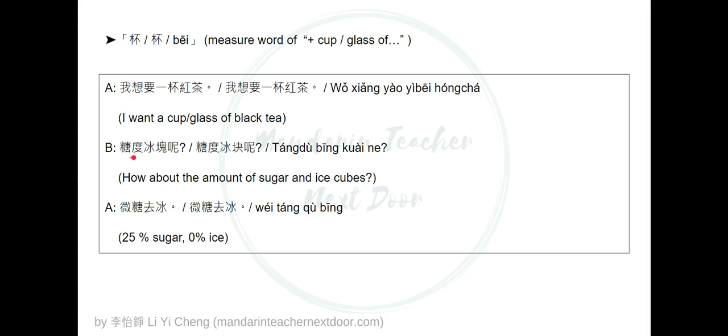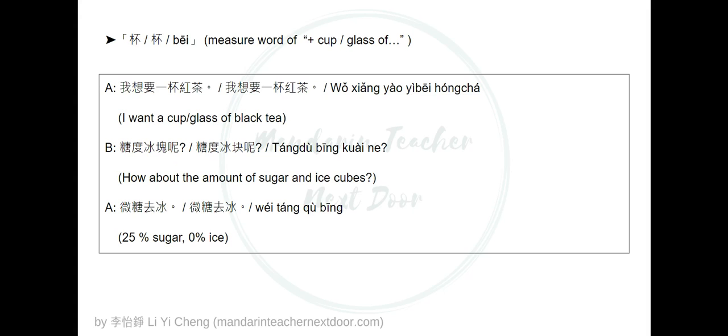糖 is sugar, 度 is kind of like degree, so it's the degree of sugar or the amount of sugar. 冰 is ice. 块 means piece, like one piece, 2 pieces. So ice pieces is ice cubes. 呢 means like how about. So how about the degree of sugar and ice cubes?